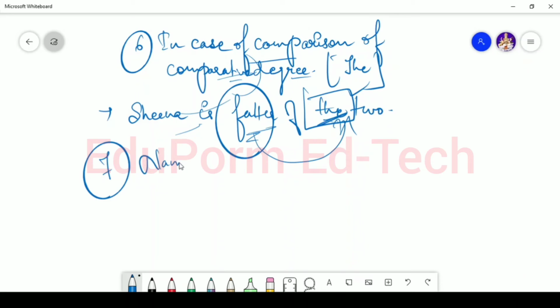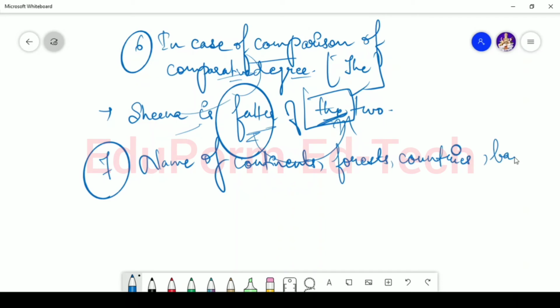Now what is the seventh use? In case of names of continents or forests or countries or bays, always remember the is used. For example, the Bay of Bengal.